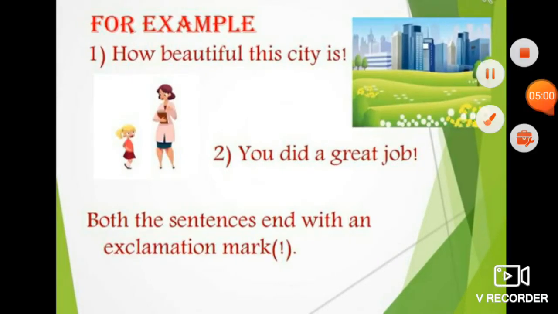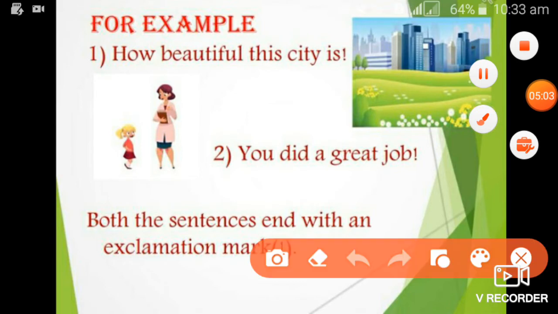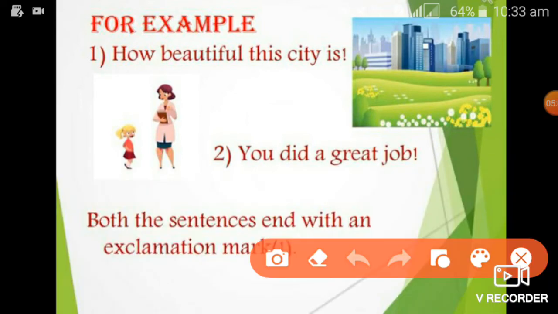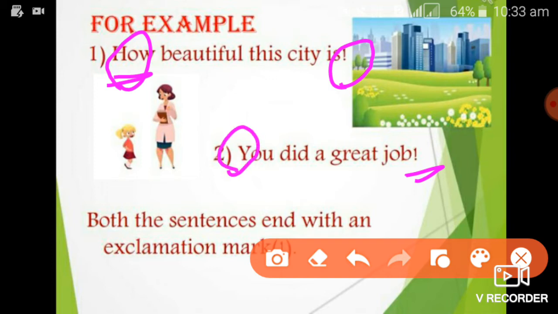Well, here you see the first sentence, there is a beautiful city. When you see a beautiful city, you will express your feeling of joy or surprise. How beautiful this city is! See, here starting letter is capital letter and ends with exclamation mark. Yes, then you did a great job! See, ends with the exclamation mark. So it is what? It's a feeling of happiness. It's a feeling of excitement. Started with capital letter Y and ends with the exclamation mark.